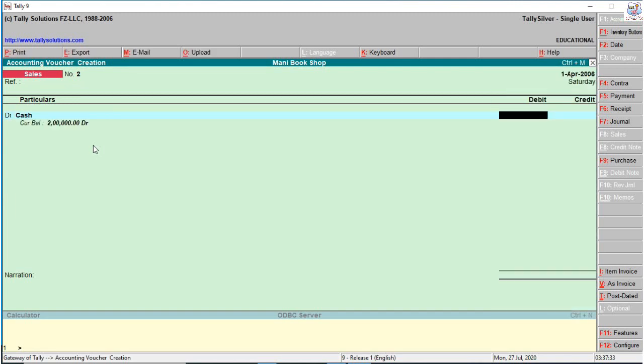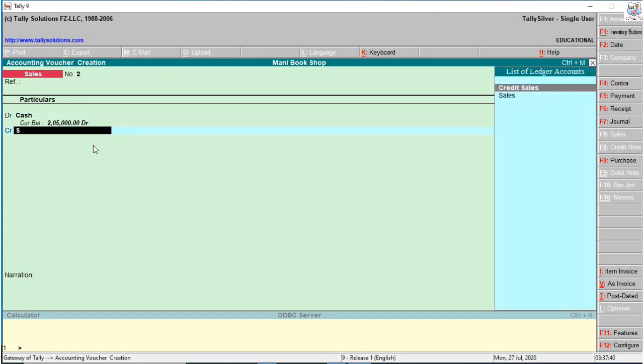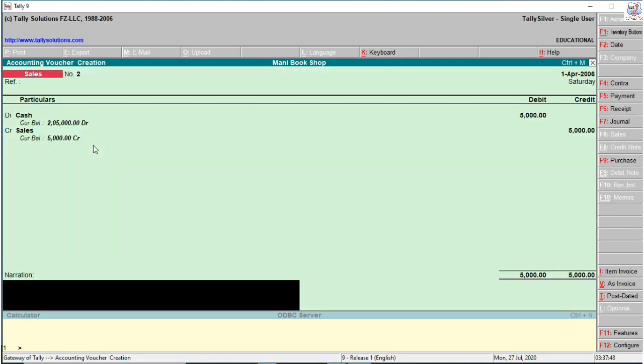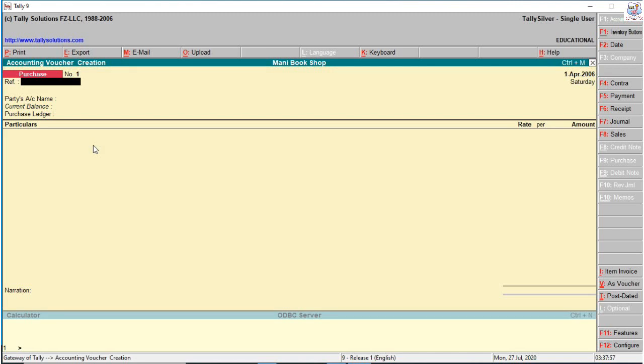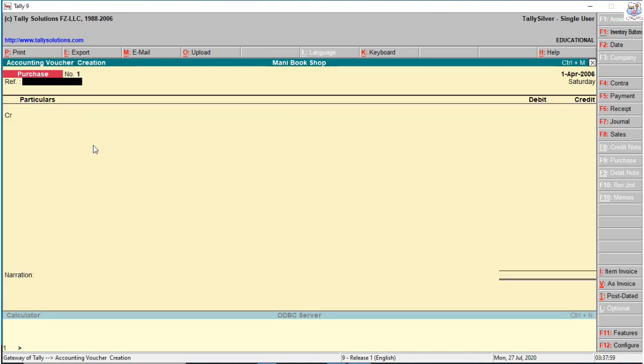Narration, press enter. If you want to enter cash sales, just enter sales, or otherwise you create cash sales as a separate option. I enter sales, cash sales, otherwise sales. If you want to create, press Alt plus C directly instead of opening the ledger creation option. I select only sales. Same for cash sales.